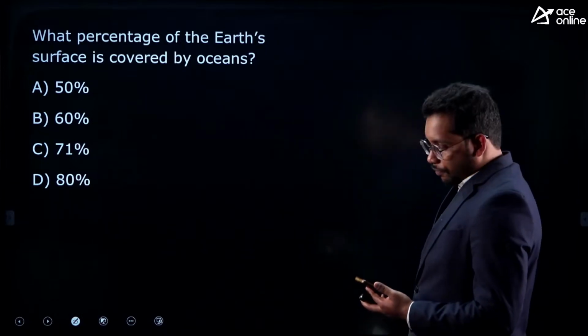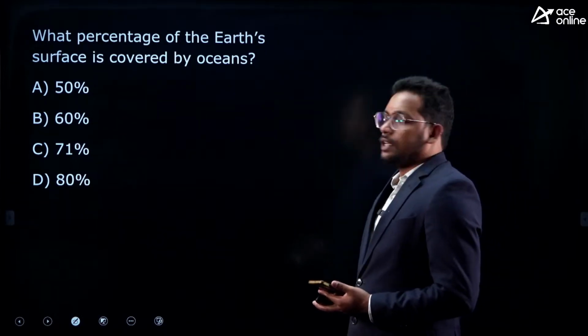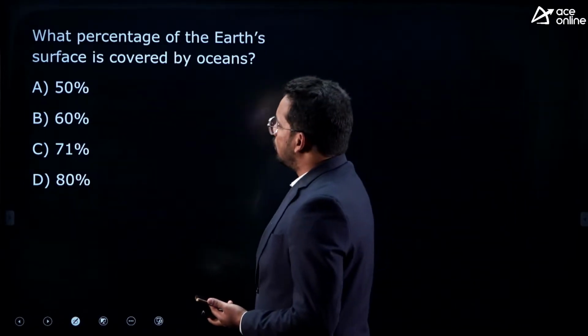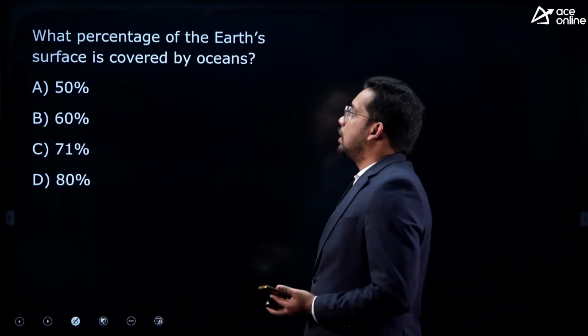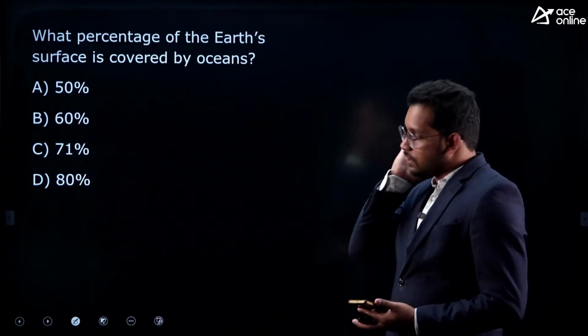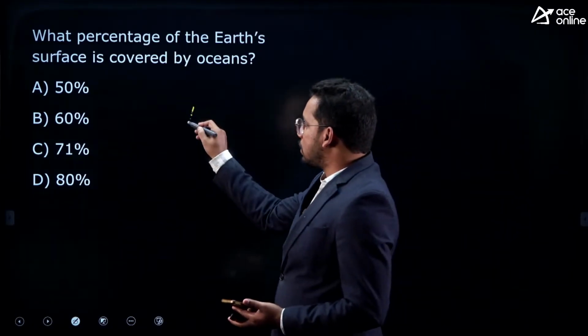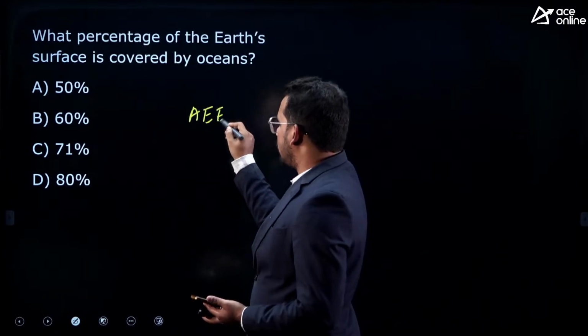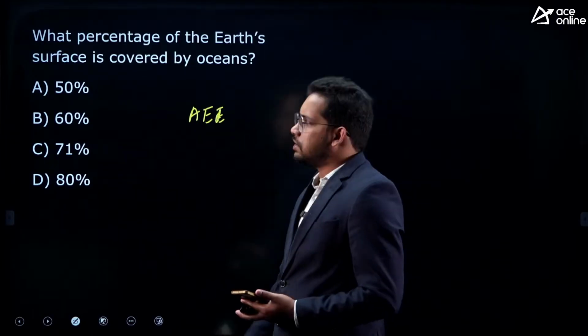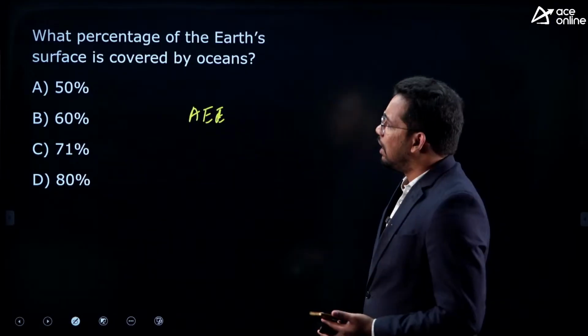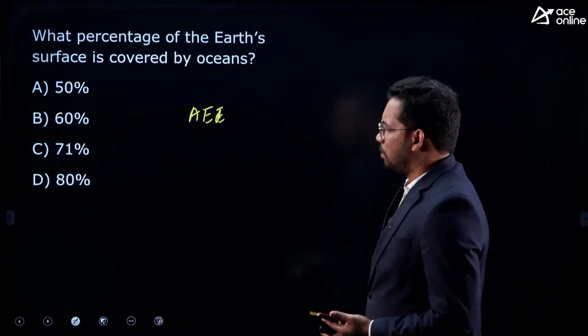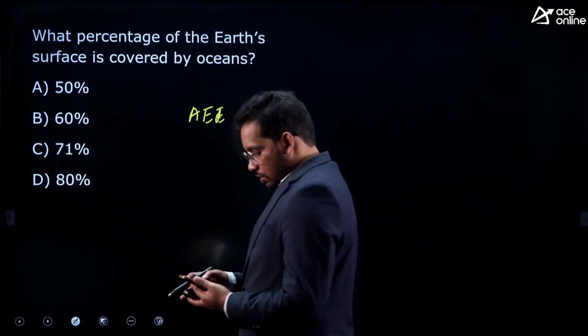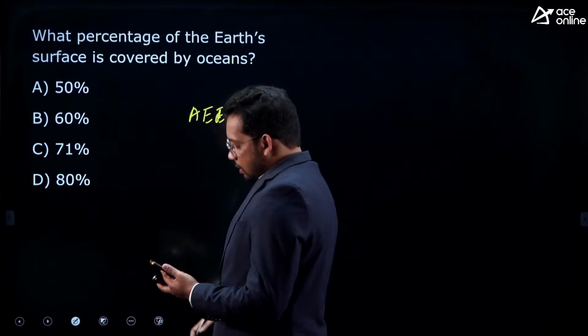What percentage of Earth's surface is covered by oceans? This was asked in AEE or AE, I think, in Telangana TGPSC in 2023, and many exams like SSC. It's a repetitive question. So what is the answer?